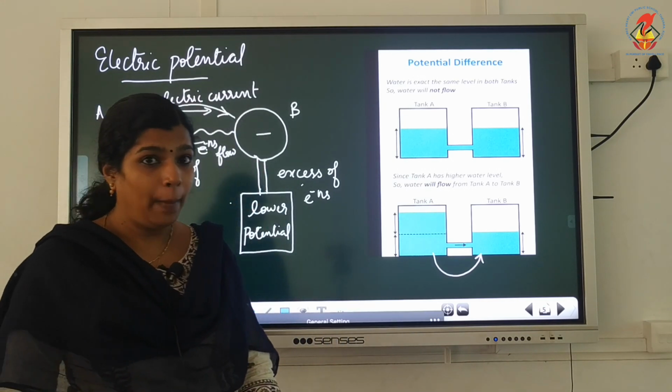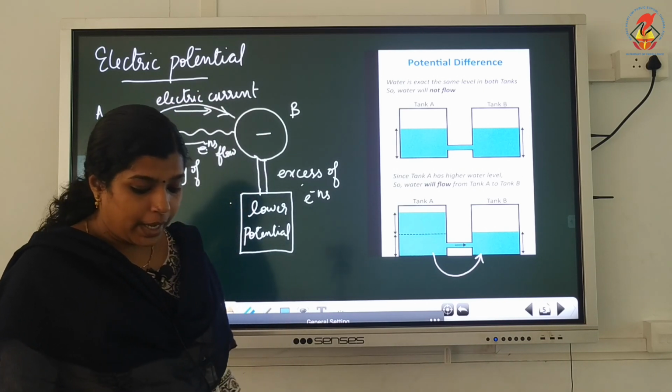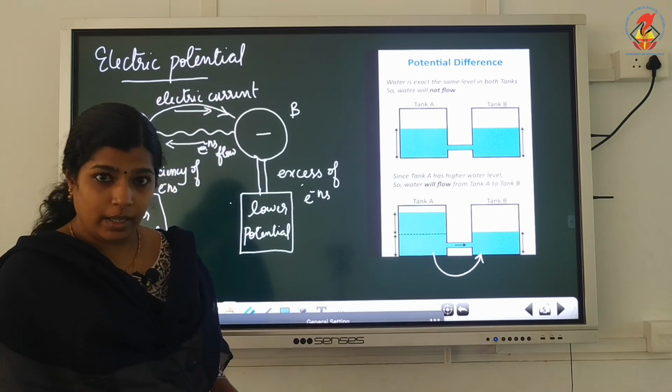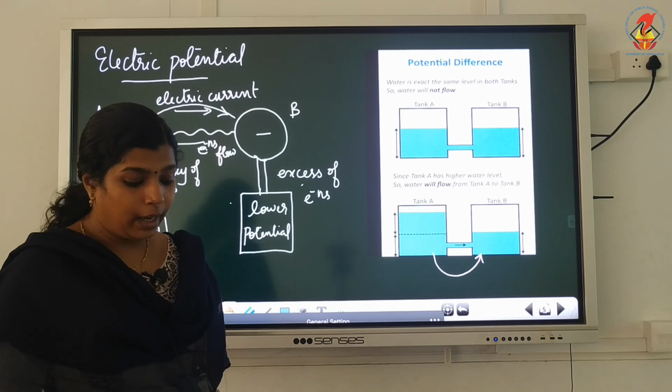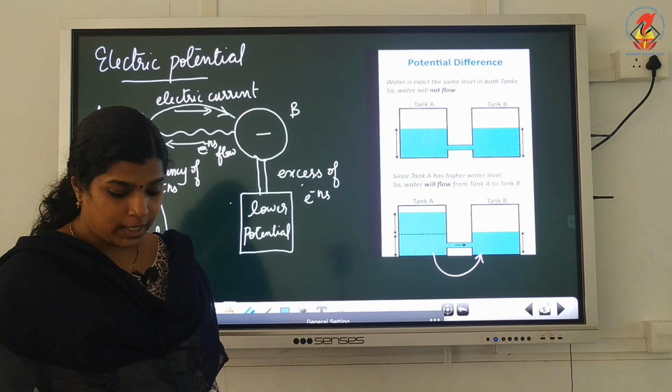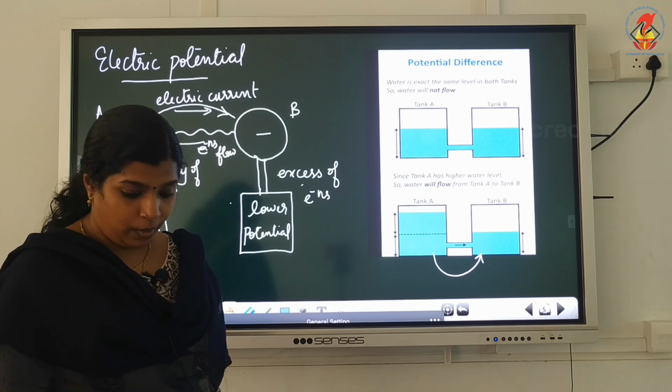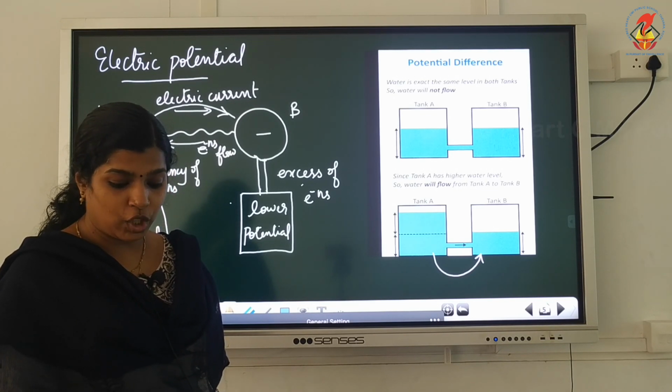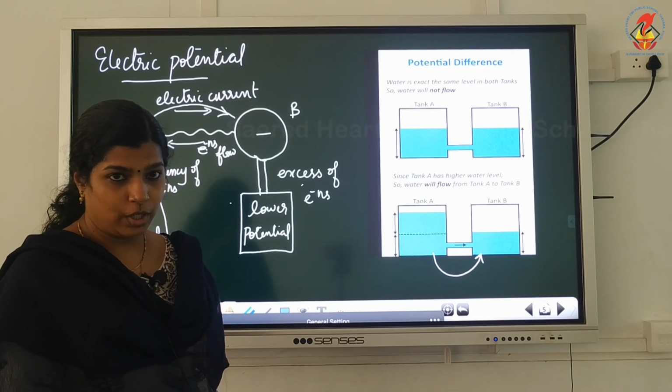So, electric potential. As you know, like charges repel each other and unlike charges attract each other. Hence, work is involved in moving a charge in and around another charge.